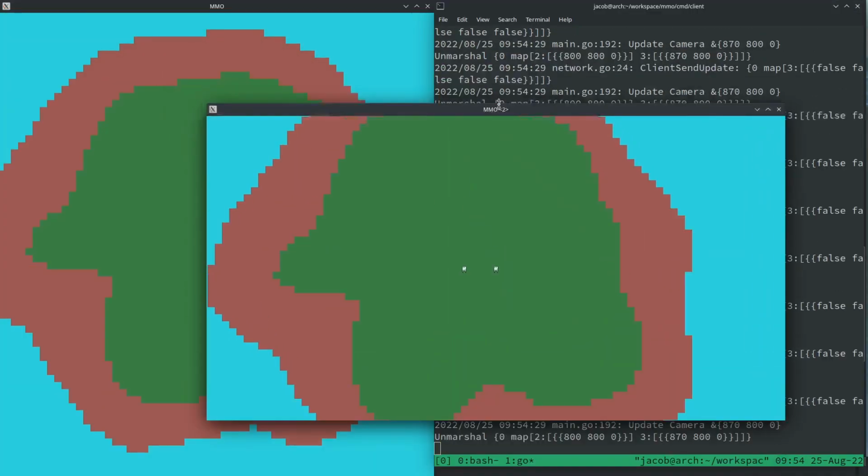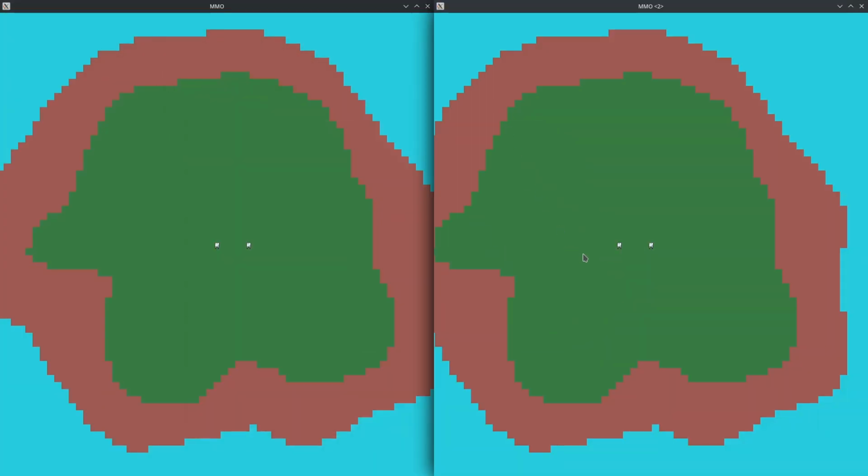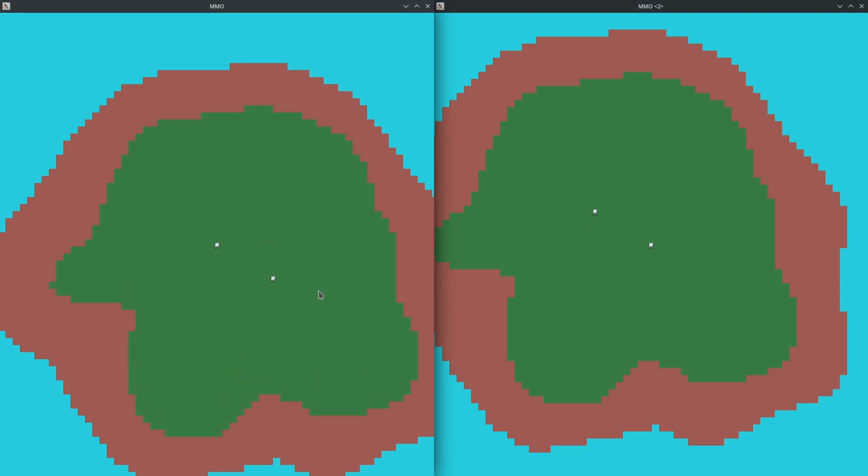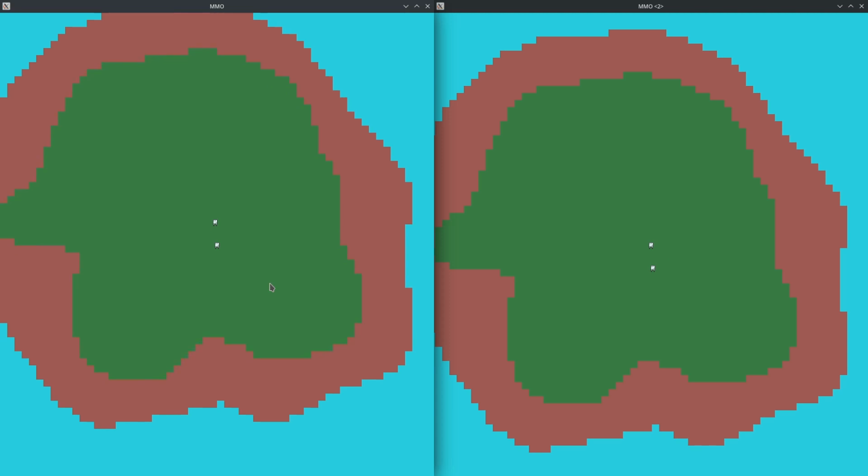Oh, there we go. So for some reason, the visual part of the player, which I called the body component, isn't being passed over. Well, there we go. We got an MMO with 2 players.